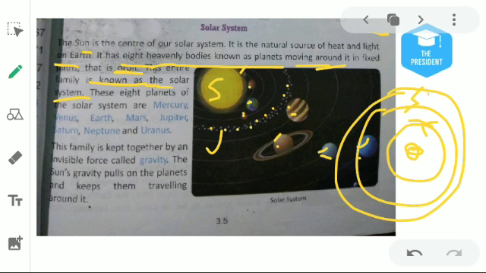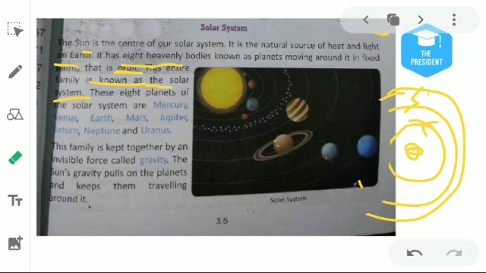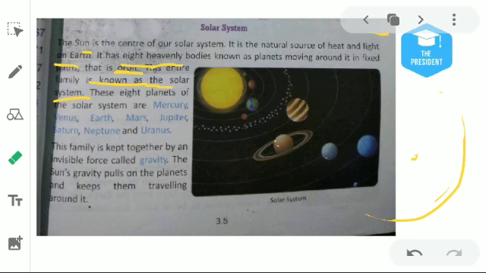These 8 planets of the solar system are Mercury. First one is here. I show you again, and everyone who is watching the video, please pronounce with me. First one's name is Mercury. Second one is Venus. Third one Earth. Fourth one Mars. Fifth Jupiter. Sixth Saturn. Seventh Uranus, and last one Neptune. This is Neptune.